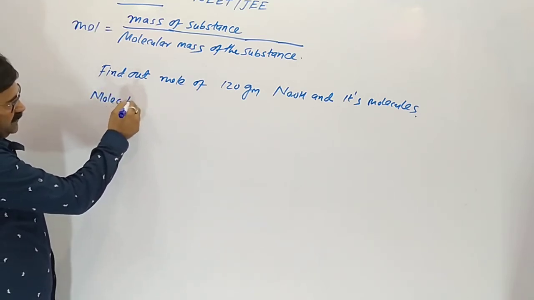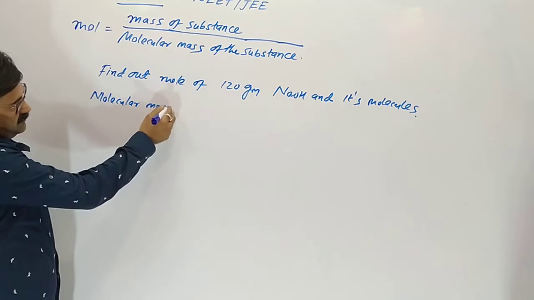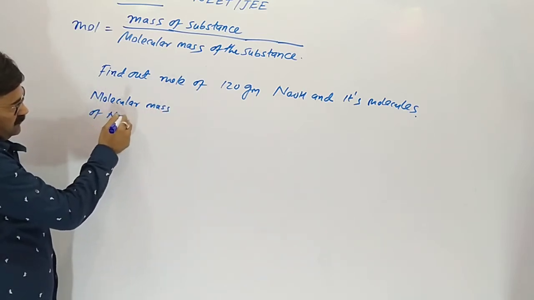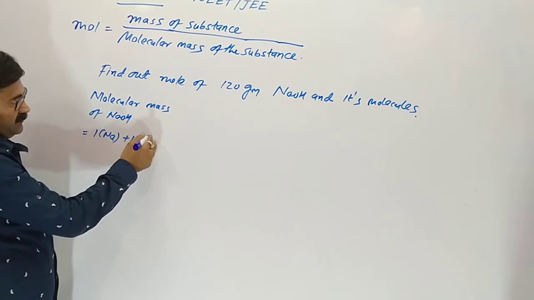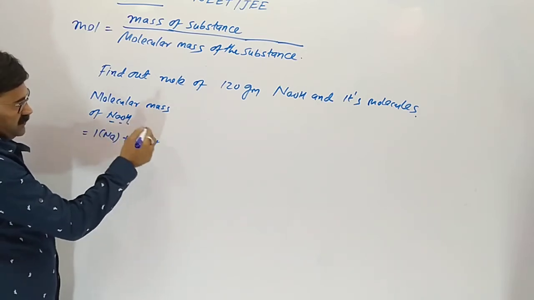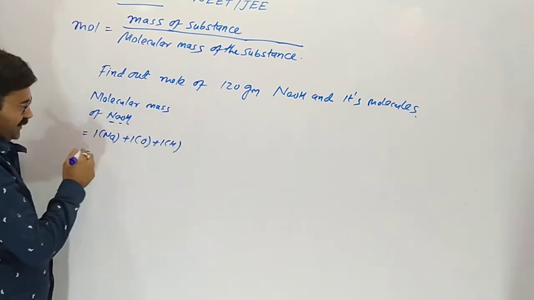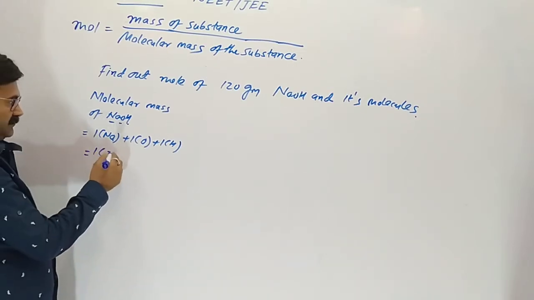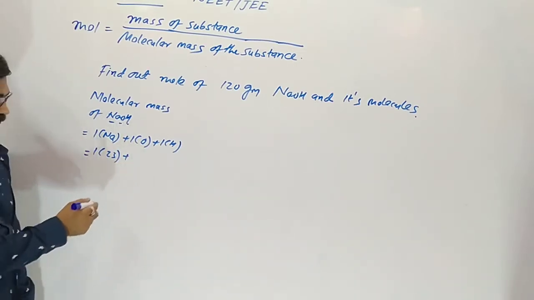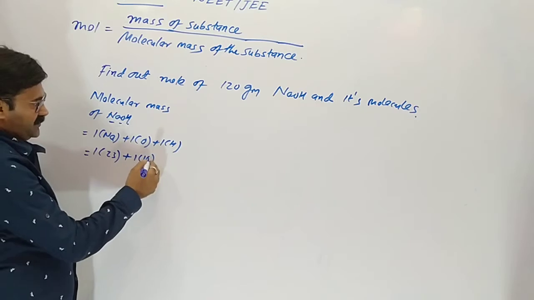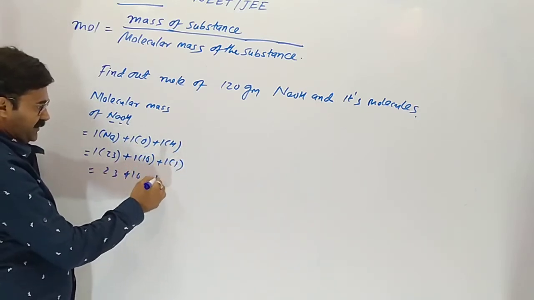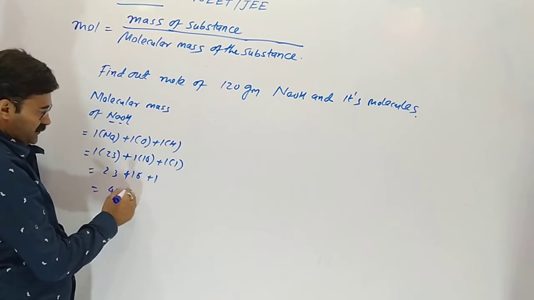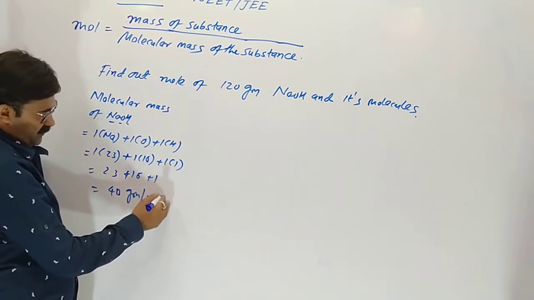So molecular mass of sodium hydroxide: one sodium, one oxygen and one hydrogen. Atomic mass of sodium 23, of oxygen 16, of hydrogen 1. 23 plus 16 plus 1, 40 gram per mole.